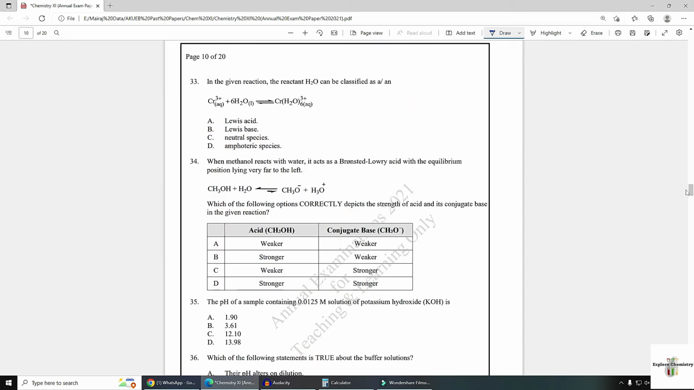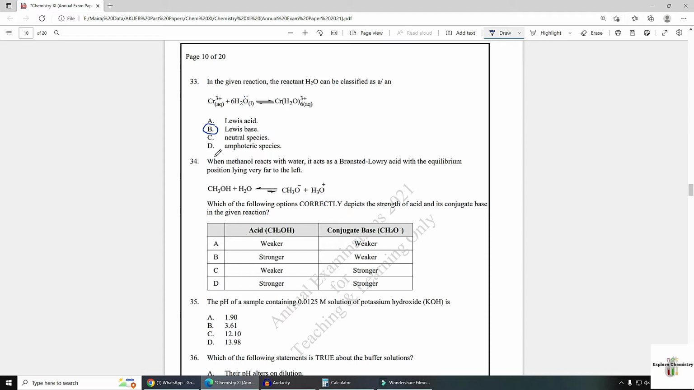Number 33. In the given reaction, the reactant H2O can be classified as: H2O has oxygen as the central atom, which is from group 6A, and it has a lone pair also. So it will donate a lone pair in any reaction and will act like a Lewis base. Chromium is a cation. Cations are electron deficient species. They will gain an electron pair in any reaction. So this one is the acid. H2O is acting as a base in this reaction.